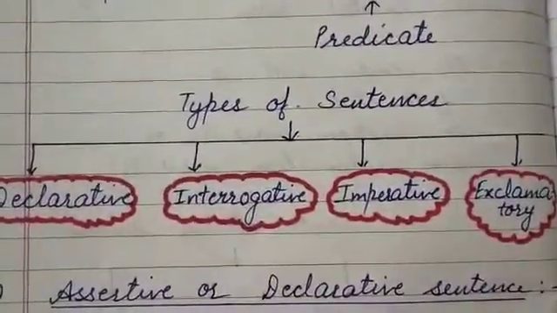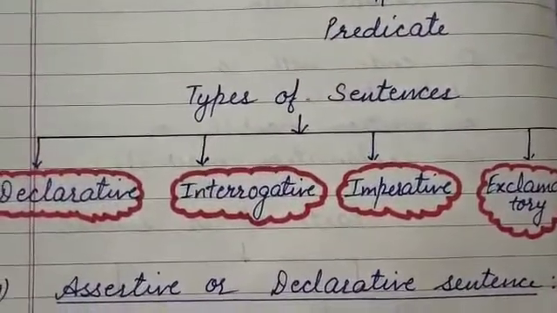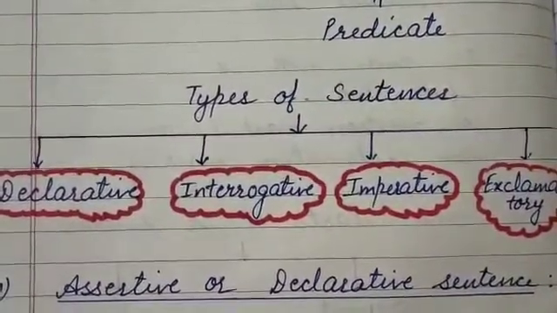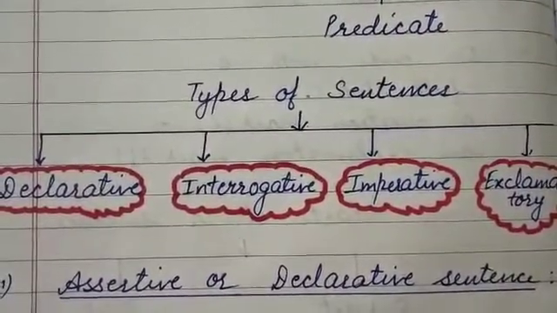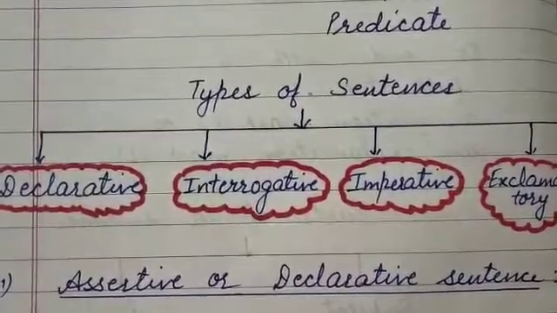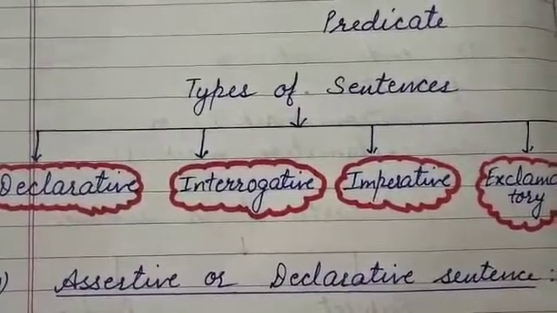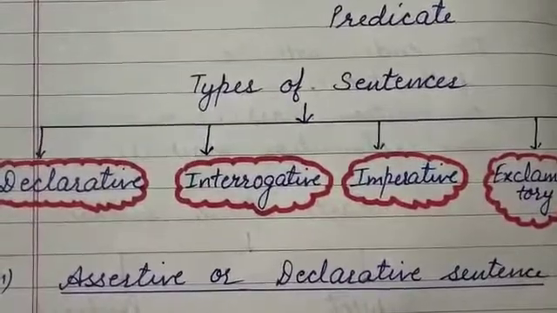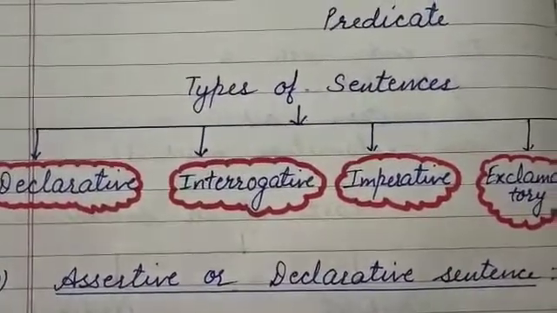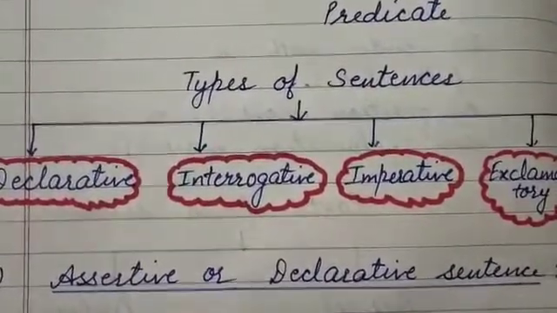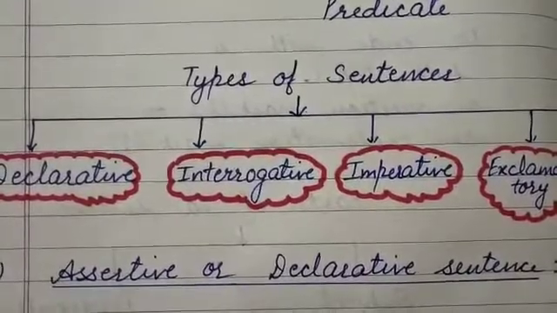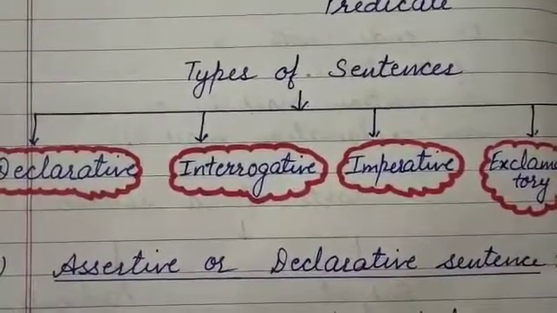नाउ टाइप्स ऑफ सेंटेंसेस. देयर आर 4 टाइप्स ऑफ सेंटेंसेस. फर्स्ट वन इज डिक्लेरेटिव सेंटेंस. Second is interrogative sentence. Third is imperative sentence. Fourth is exclamatory sentence.